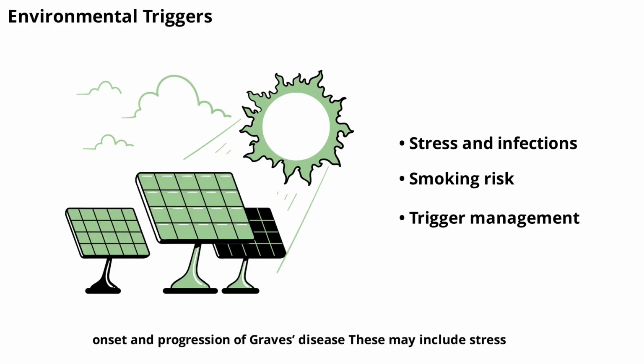Environmental factors can also influence the onset and progression of Graves' disease. These may include stress, infections, smoking, or exposure to certain chemicals. While not everyone exposed to these triggers will develop the disease, they can play a role in those who are genetically susceptible. Reducing exposure to known triggers may help lower the risk of disease flare-ups.